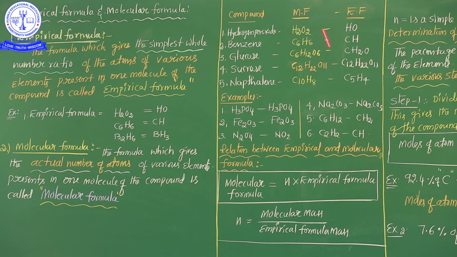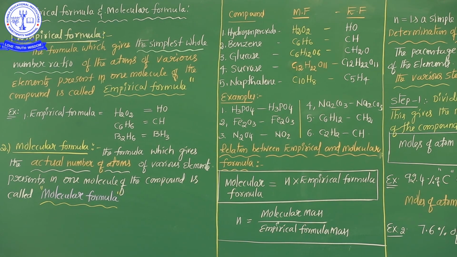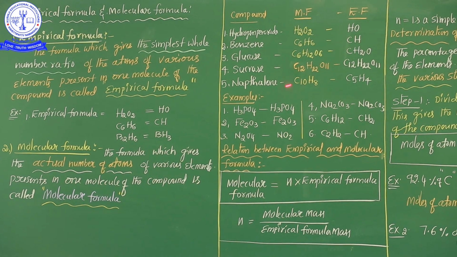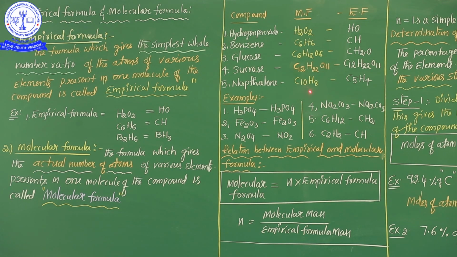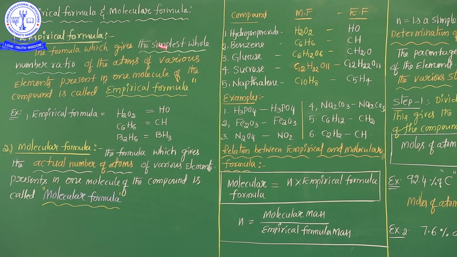Example, H2O. Say, anyone, H2O is the molecular formula of water. What is the empirical formula? H2O. H2O is the empirical formula as well as the molecular formula, because in H2O it is not possible to cancel down to a simpler whole number ratio. Understood, my dear students? So some compounds have a different empirical formula and a different molecular formula, but some examples have the empirical formula and molecular formula both the same.